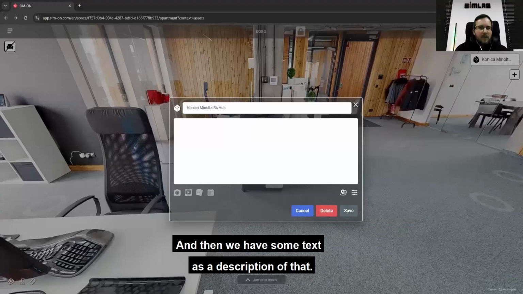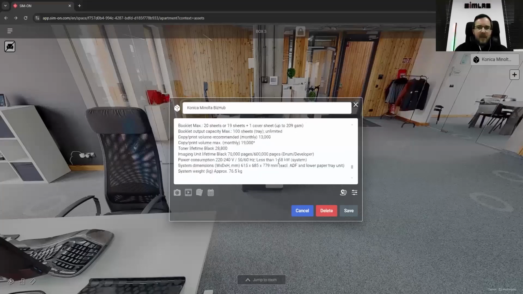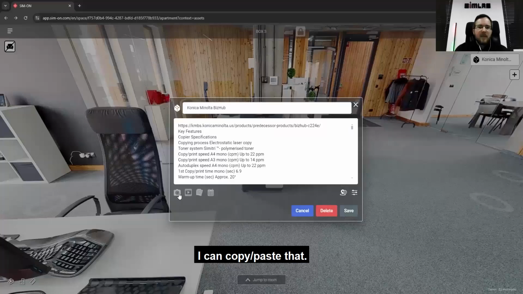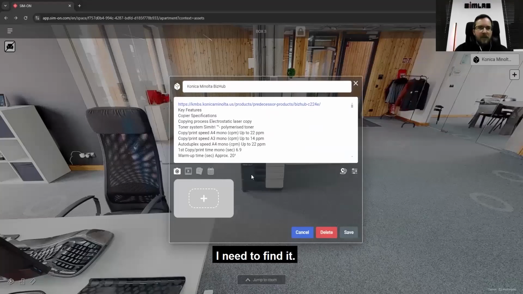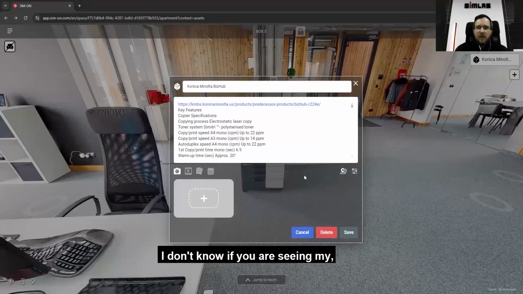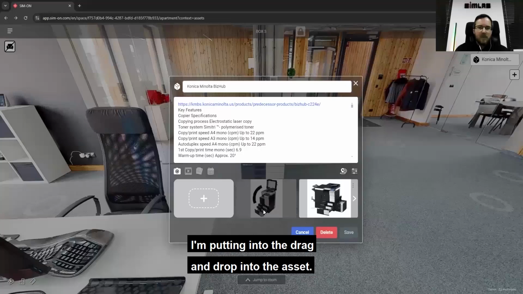And then we have some text as a description on that. I can copy paste that. I can add some photographs on top of that. I need to find it. Okay, here I can drag and drop it. I don't know if you are seeing my file explorer, but if not, I'm drag and dropping it into the asset.